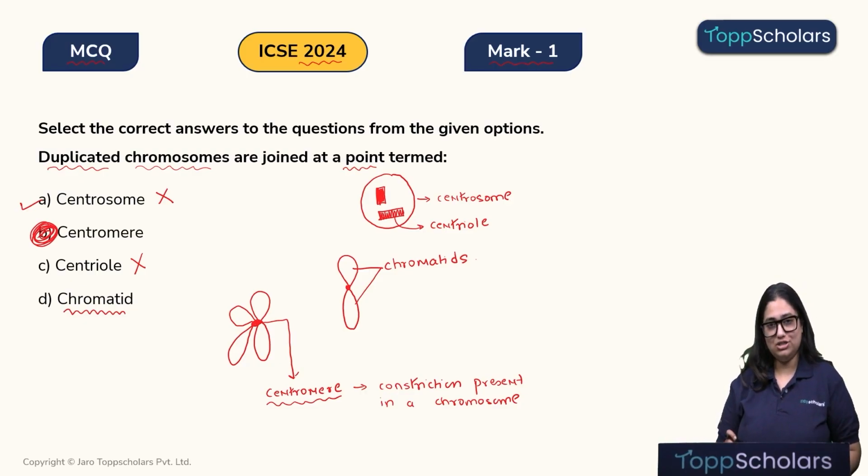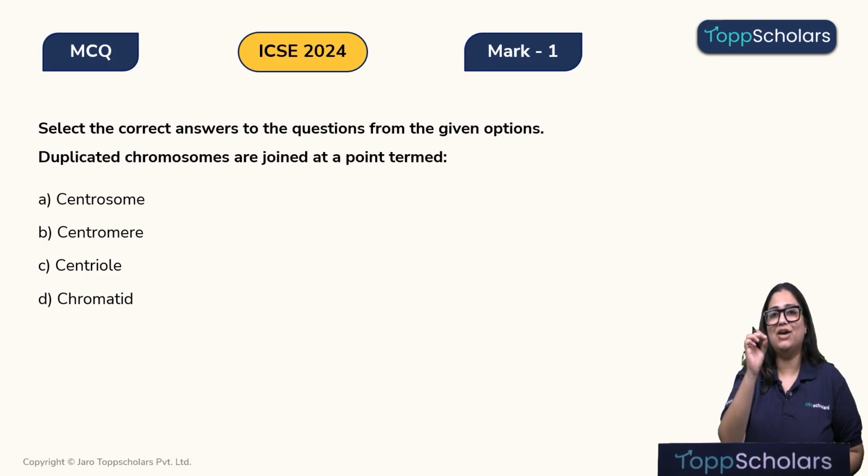Also, children, this question can be asked in an alternate way: what is the point where the chromatids are connected to each other? The answer will still be the same, that is the centromere. So we can see over here, these are the two chromatids, they are also connected to each other at this constriction which is the centromere. So children, I hope you have understood why the right answer is centromere.